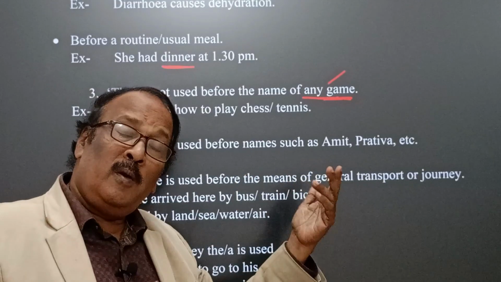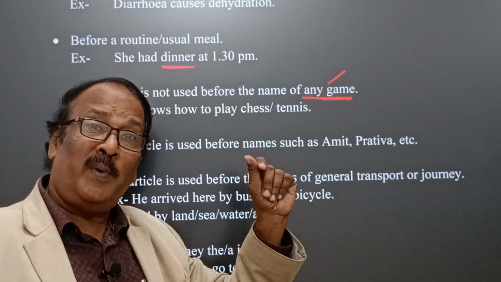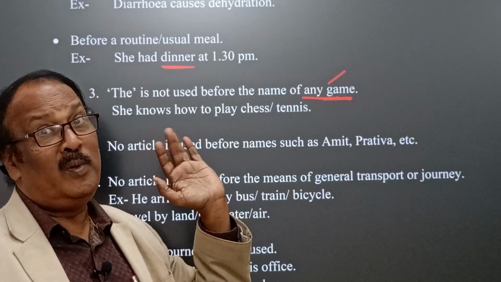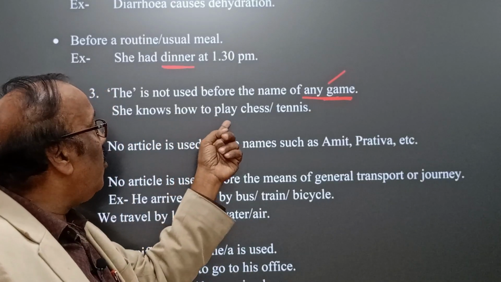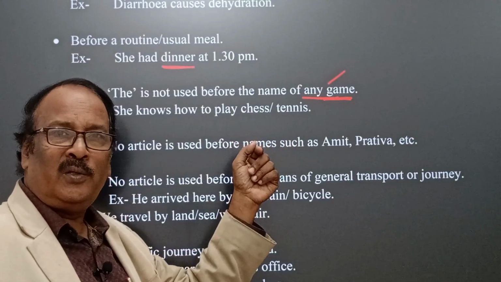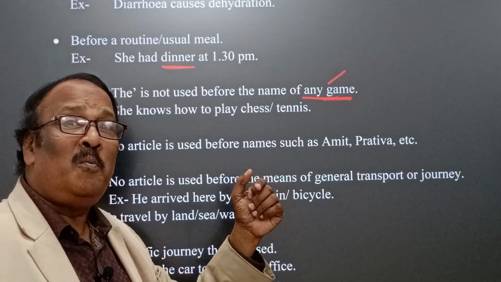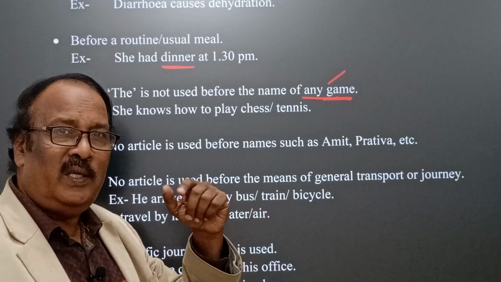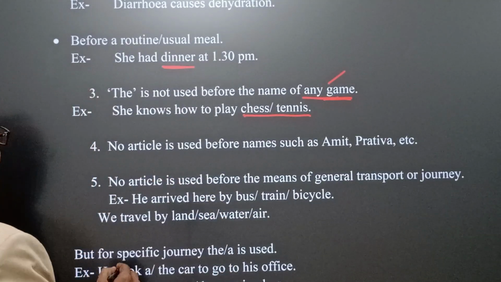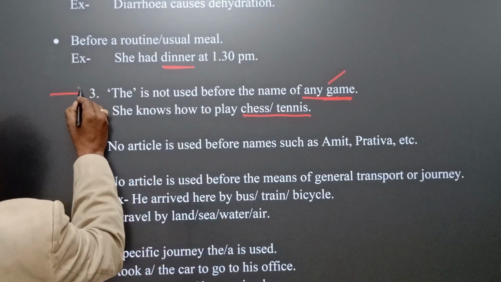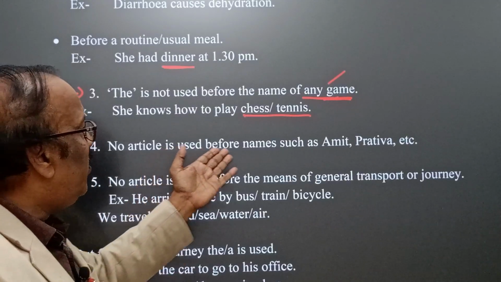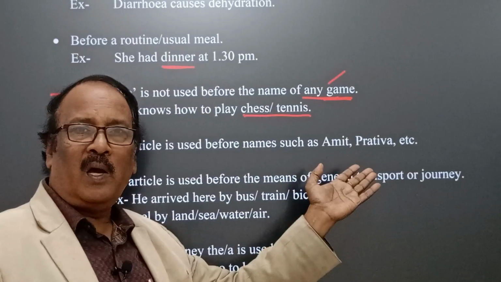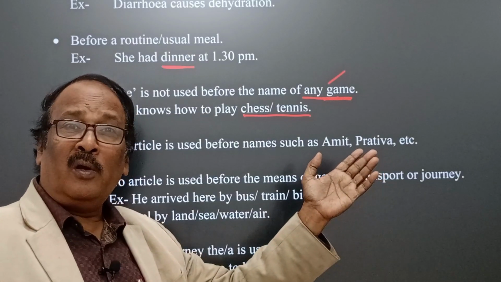These are not used before musical instruments. Yes, but not before the games. We find she knows how to play chess or tennis. Do you know how to play cricket? Next, the other idea is that no article is used before the names of persons such as Amit, Pratibha, Mac, John.